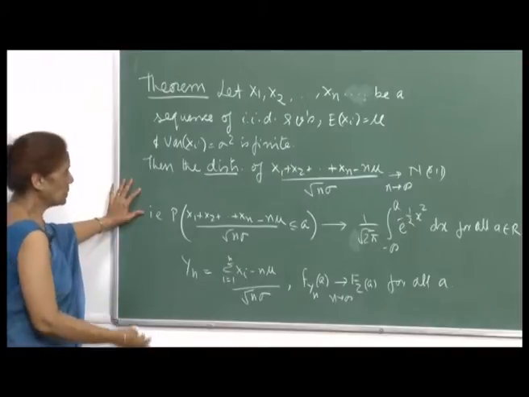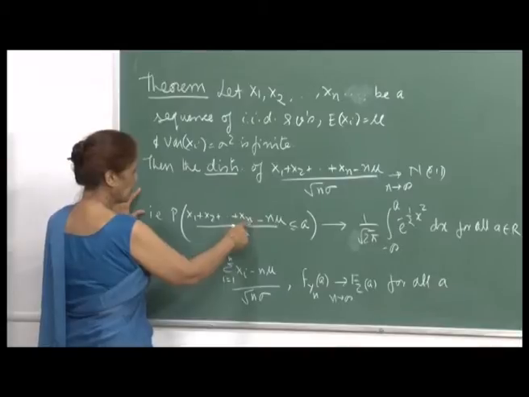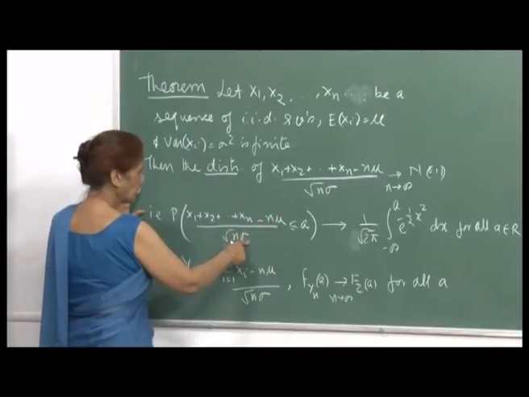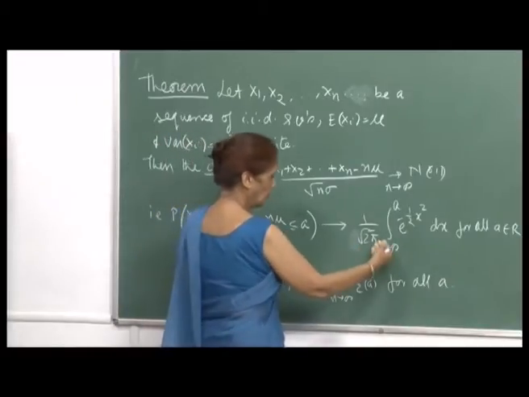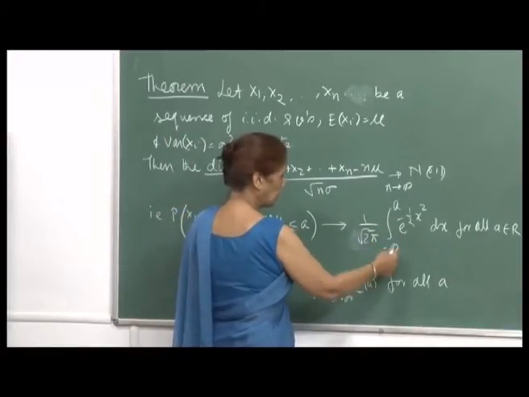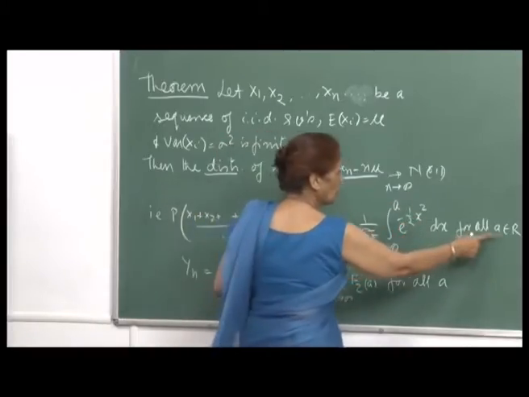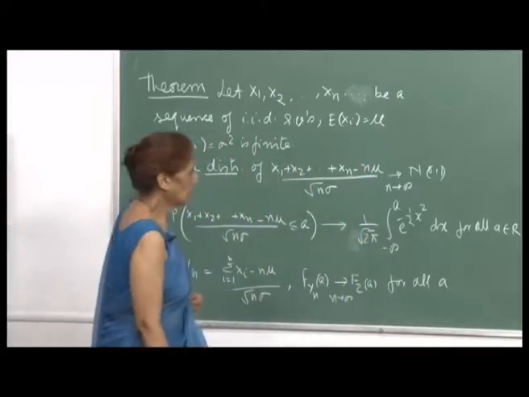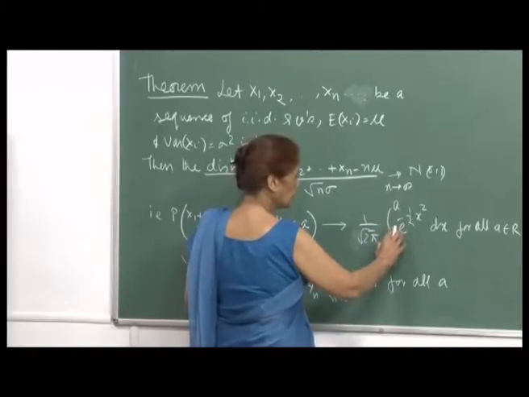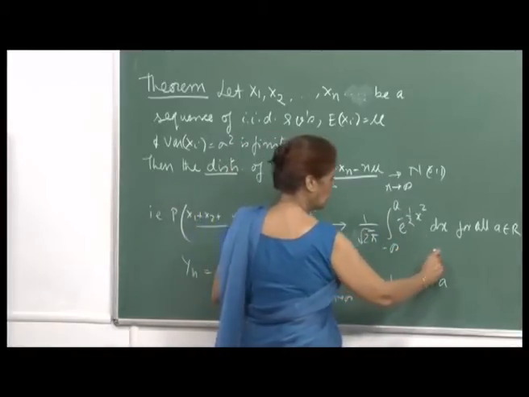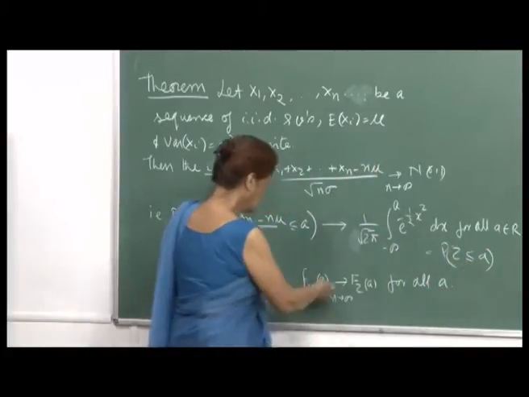In other words, the probability that x 1 plus x 2 plus x n minus n mu upon root n sigma is less than or equal to a will converge to 1 upon root 2 pi integral minus infinity to a e raised to minus x square by 2 dx, for all a belonging to R, because this is the cumulative distribution function of the standard normal. So, this is probability z less than or equal to a.